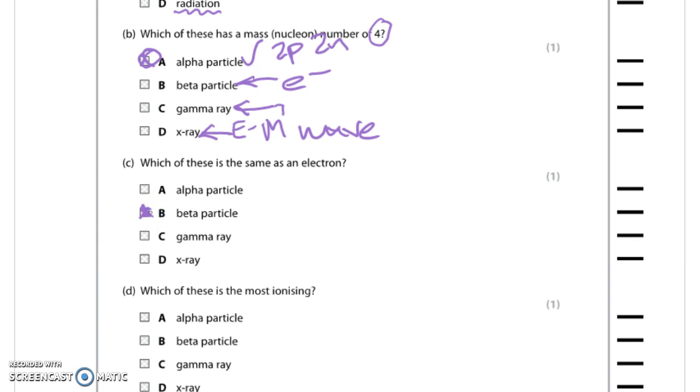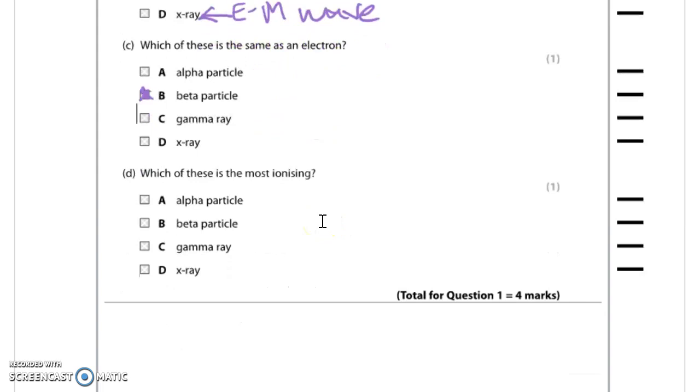With what we discussed in the previous question, a beta particle is the same as an electron. It's actually a high energy electron, which means it's moving very fast. The most ionizing is an alpha particle. If we think about the alpha particle, it's 2 neutrons and 2 protons. So this means that it's got a mass of 4 and a charge of +2. It's a helium nucleus, isn't it?